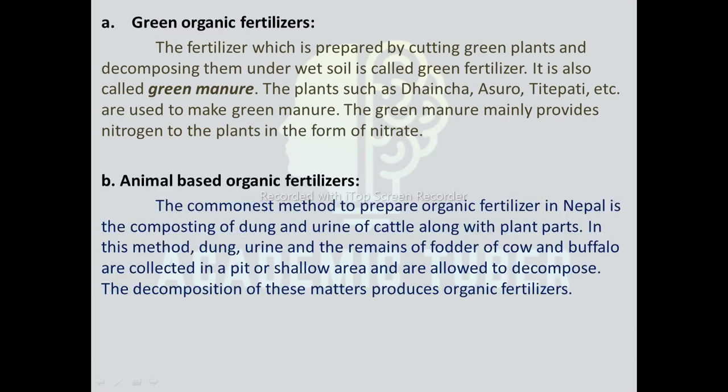Next one is animal-based organic fertilizer. Animal-based organic fertilizer is obtained from dead animals. When animals die, they are buried under the soil. After a few months, the dead body gets decayed and decomposed with the help of fungi and bacteria. This type of fertilizer does not contain nitrogen, phosphorus, and potassium. Thus, it is better to use animal organic fertilizer by mixing inorganic fertilizer.